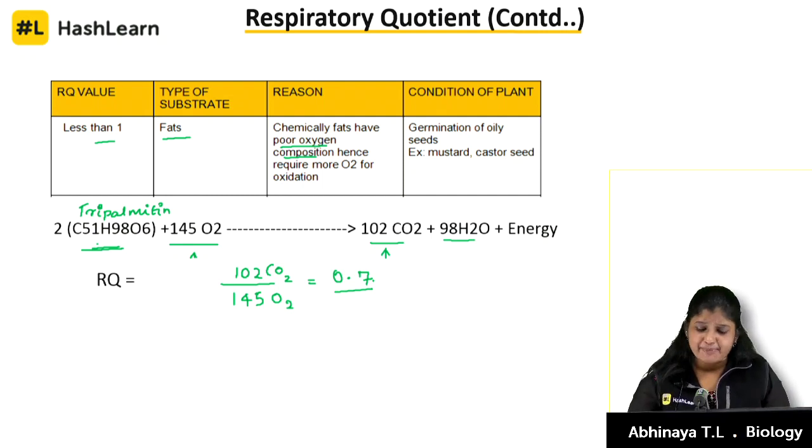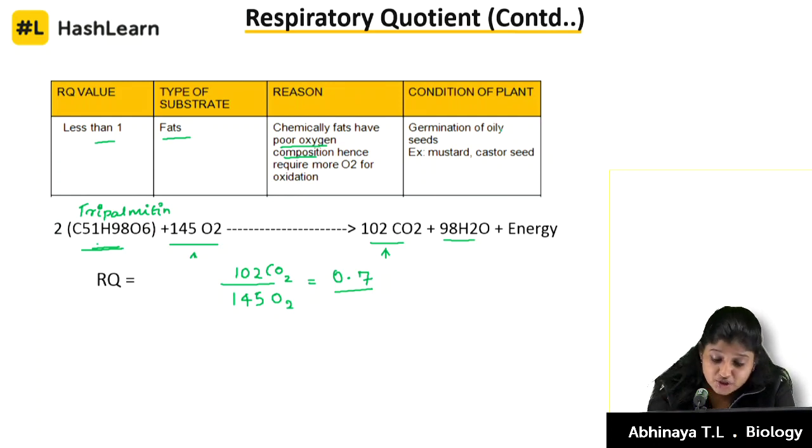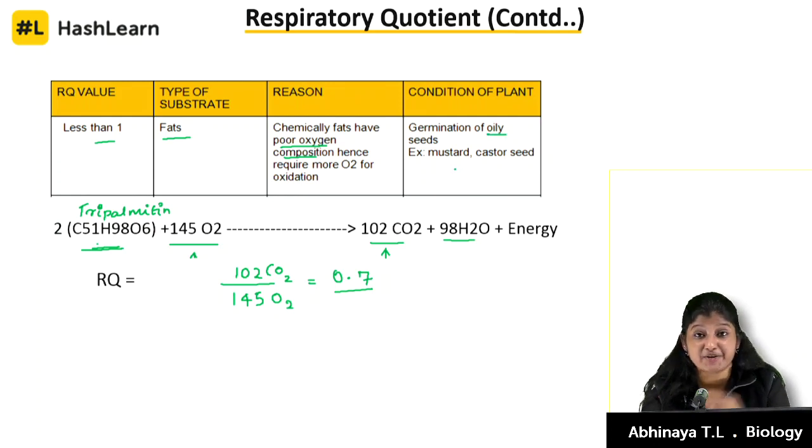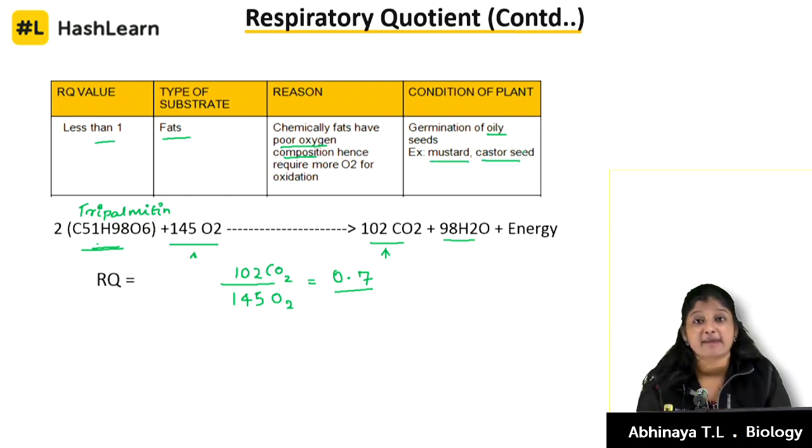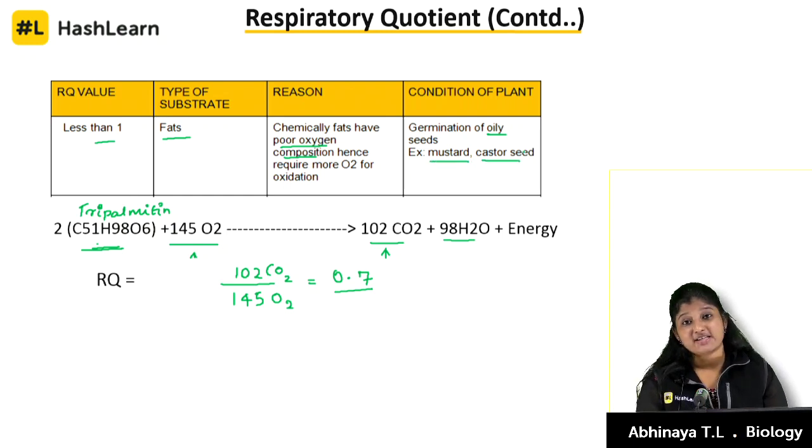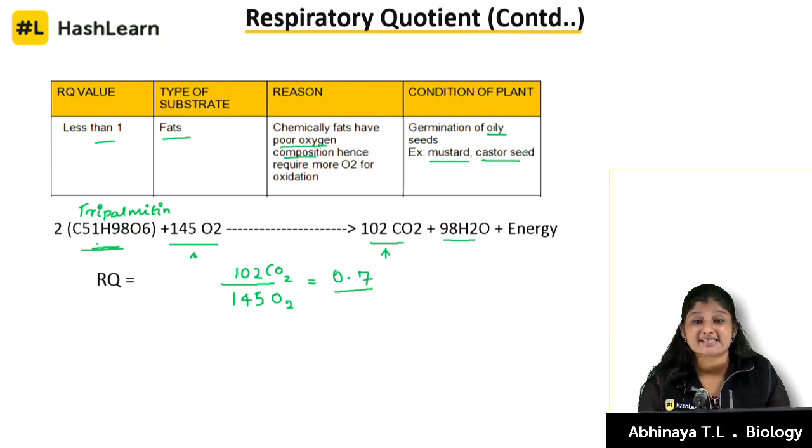Where can you see this happening? Where the reserve food material is fats. It's oil. You can think about the seeds: mustard, castor seed, from which all our cooking oils come, the oil with which we light the lamps and all. So, this is actually seen in germination of oily seeds where the reserve food material is highly fats. Mustard and castor seed can be examples where the respiratory substrate is fats.